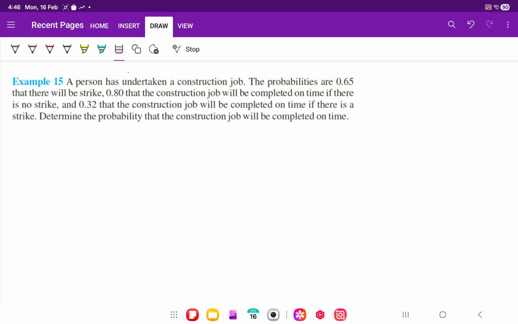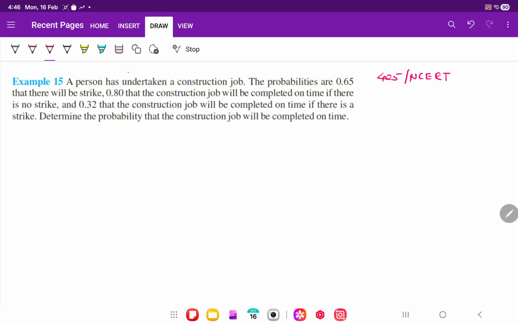The first question is based on how to observe a problem, or how to write it. So this is example 15 from NCERT. You may find it on page number 425. This is an NCERT example I am solving.